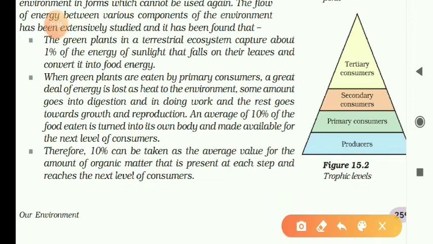Okay, clear now? So therefore, 10% can be taken as an average value for the amount of organic matter that is present at each step and reaches the next level of organisms.